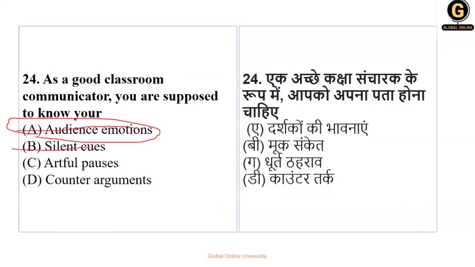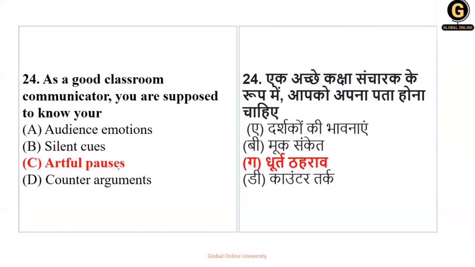We have to deal with 50 to 60 students in a class. Counter arguments, no. Artful pauses, यानी आपको कहाँ pause लेना है, कहाँ रुकना है, कितना रुकना है, how to bring back your child to the lessons. So this is an art and you should know about this if you are a good classroom communicator. So your right answer is option C, artful pauses.